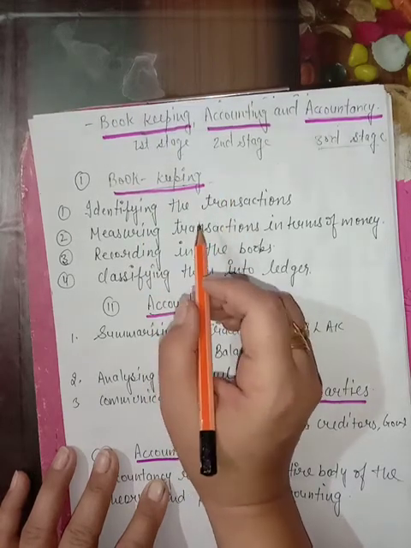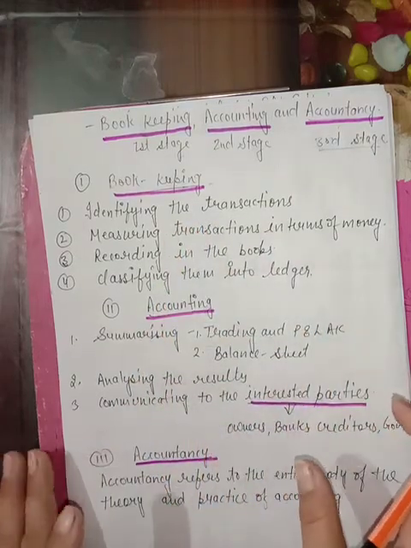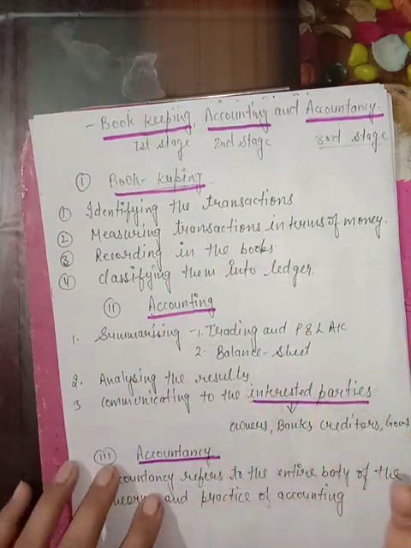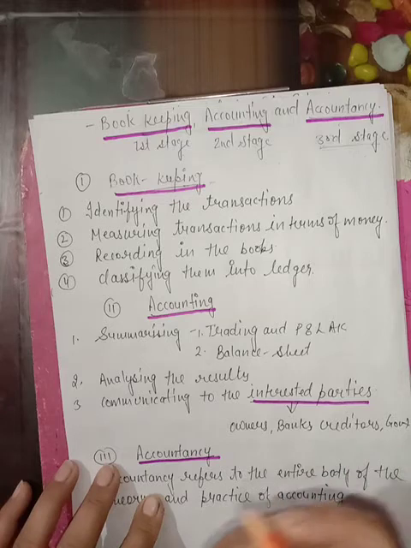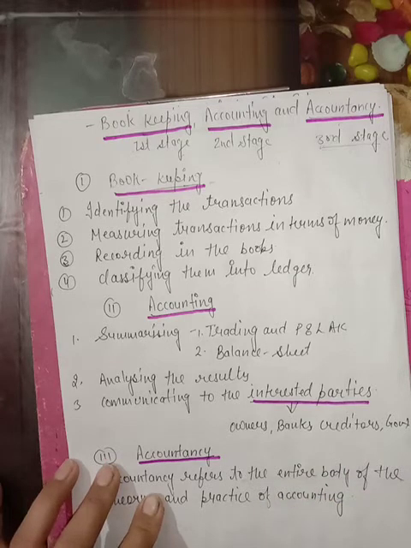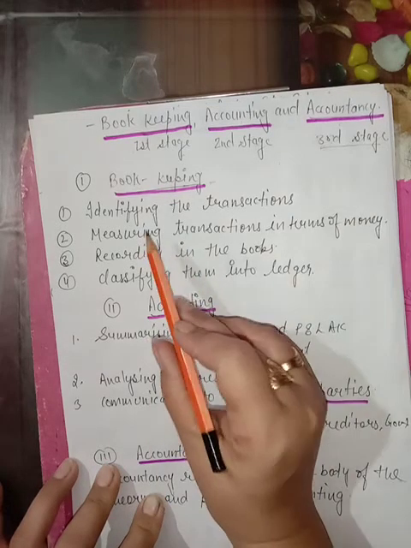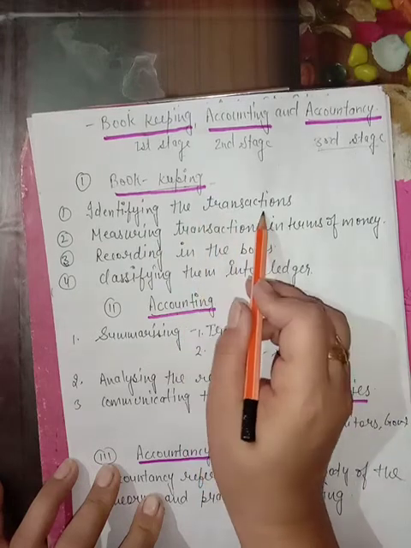Bookkeeping is not a technical thing. Bookkeeping work can be done by a simple or a junior clerk also. What work does a junior clerk have to do? The first is identifying the transaction.